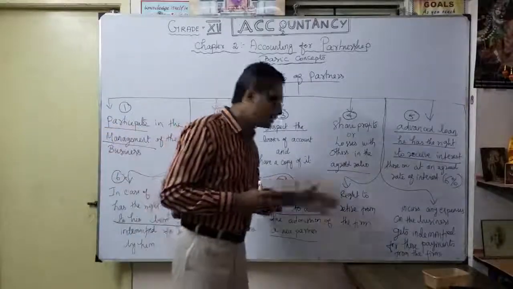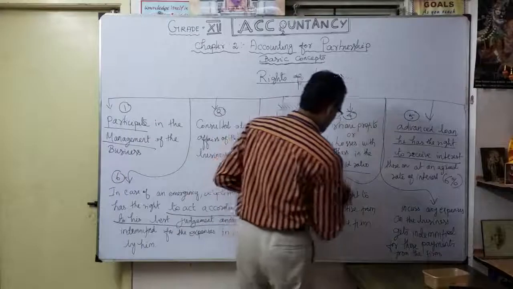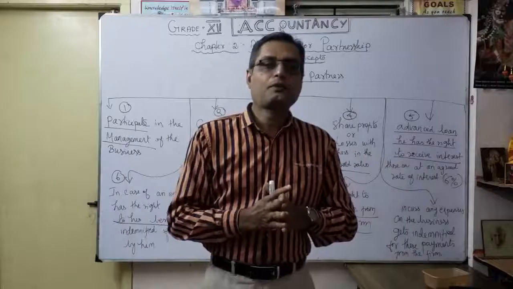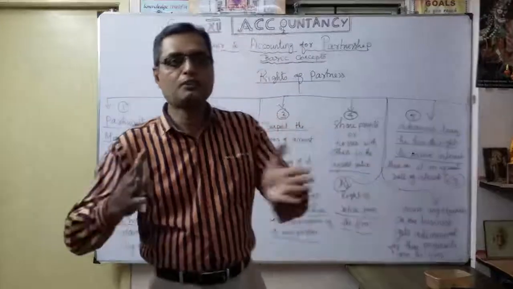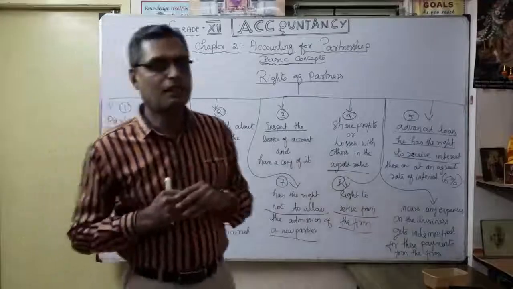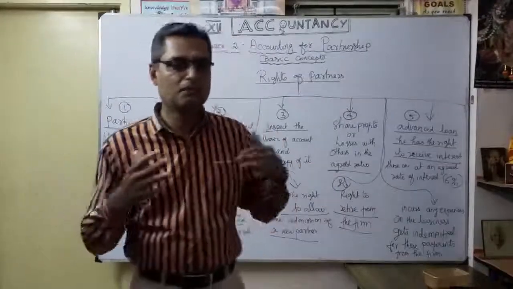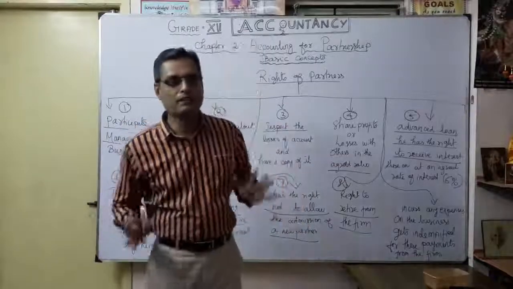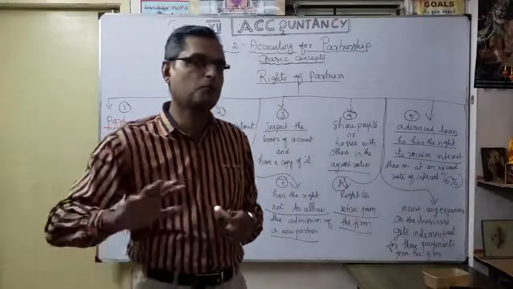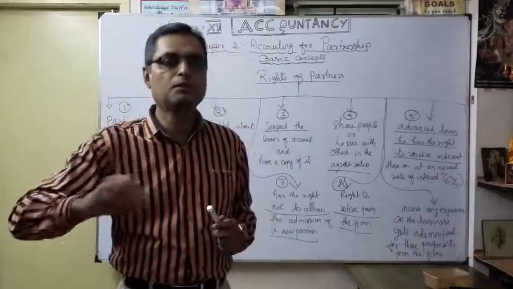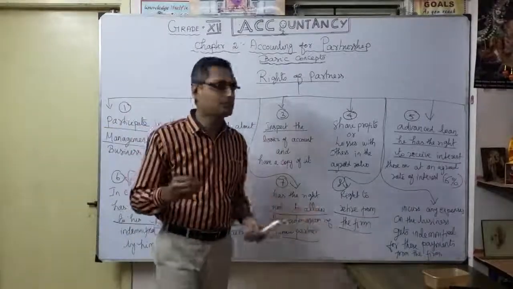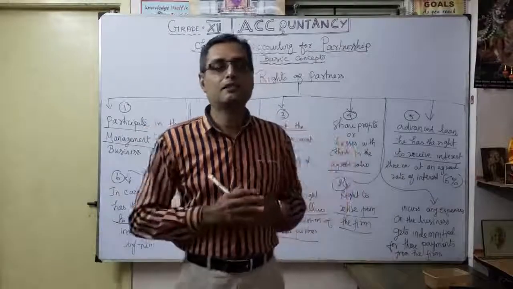And the eighth one, similarly just the opposite, is the right to retire from the firm. Suppose a partner doesn't want to continue the business, you have the right to retire. Thank you for the opportunity given by the other partners, but due to other work or whatever reasons, I'm going to retire from the firm. That right he has. You can't compel that partner to say you definitely should continue the business, not like that. The partner has a right to retire from the firm. That is very, very important.